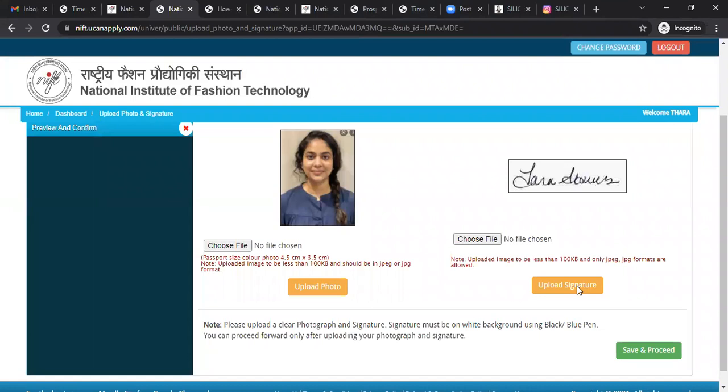Note, please upload a clear photograph and signature. The signature must be on a white background using a black or blue pen. You can proceed forward only after uploading your photograph and signature. So we have uploaded both the photograph as well as the signature. Now save and proceed.